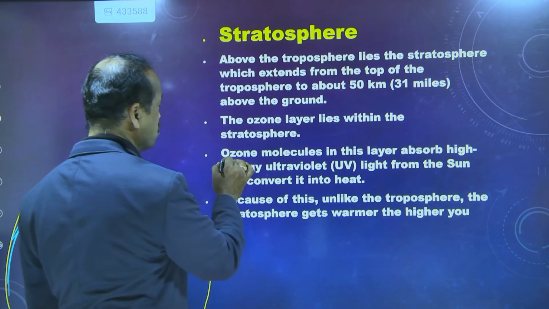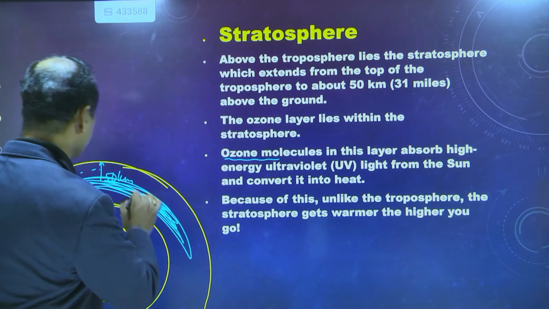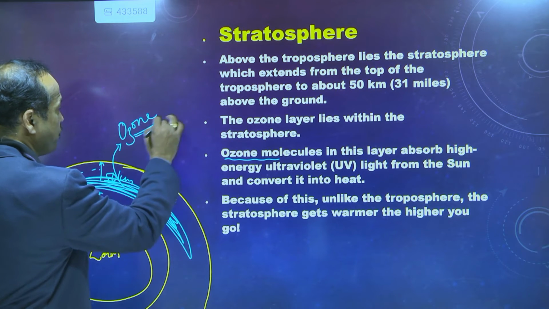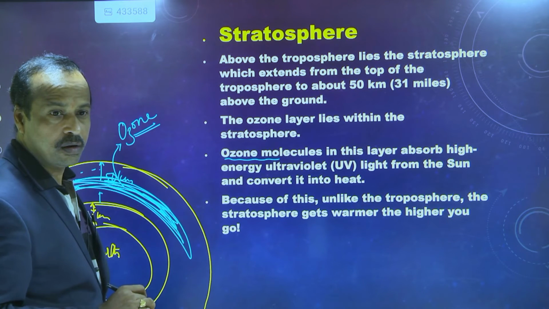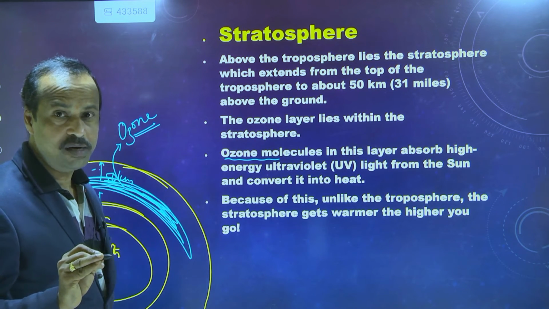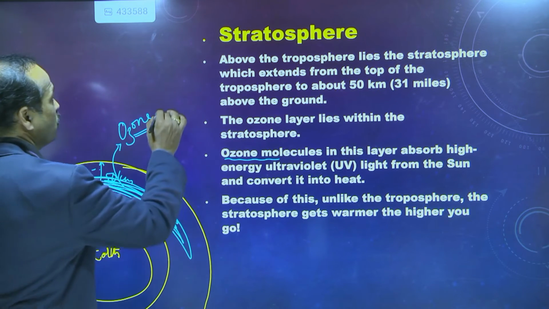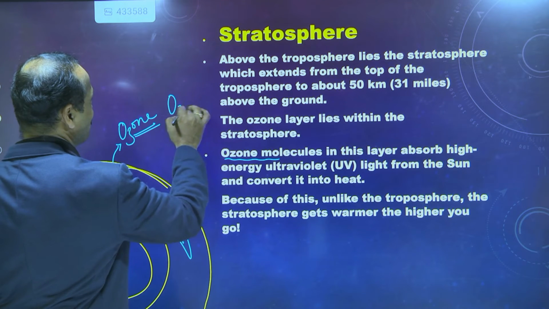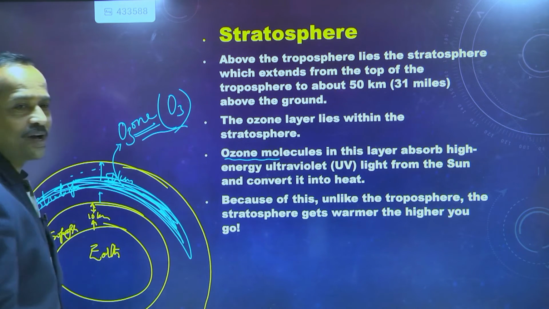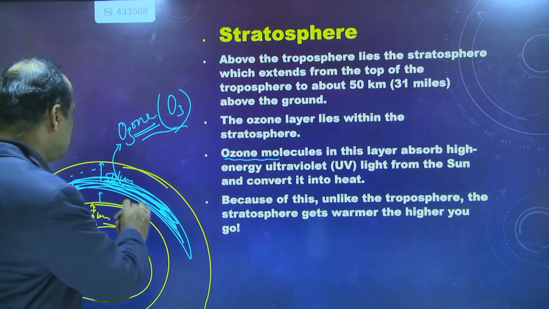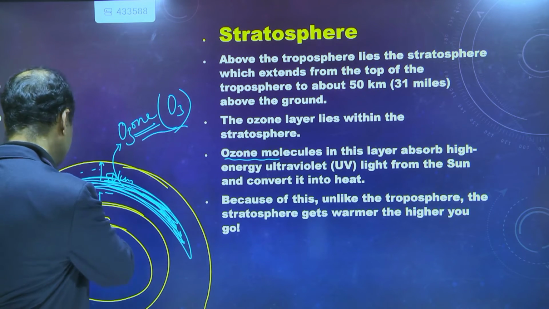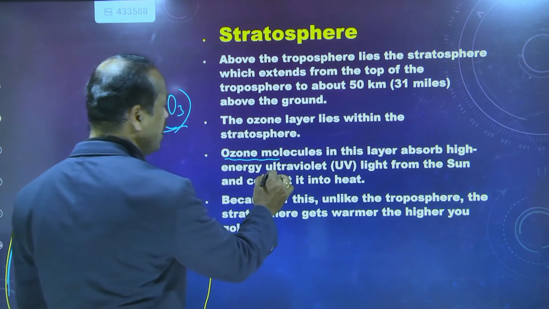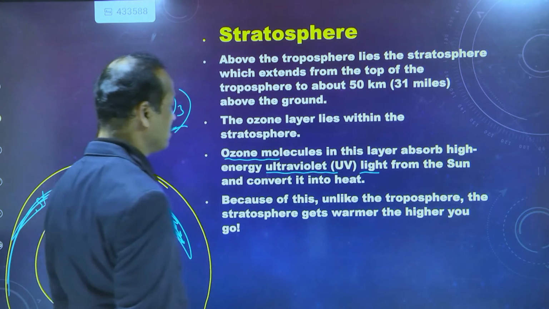Why is it called an ozone layer? Do you know the formula of ozone? No, sir. Yes, sir, it is O3. Very good. O3 is the formula of ozone. A lot of ozone molecules are present in this stratosphere, and these ozone molecules absorb high energy ultraviolet radiations from the sun.